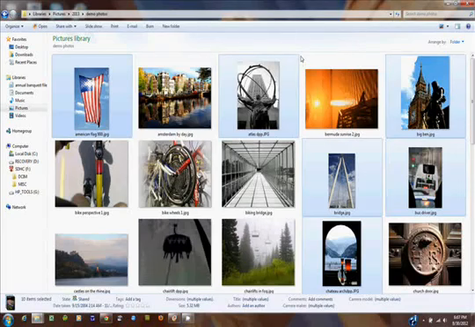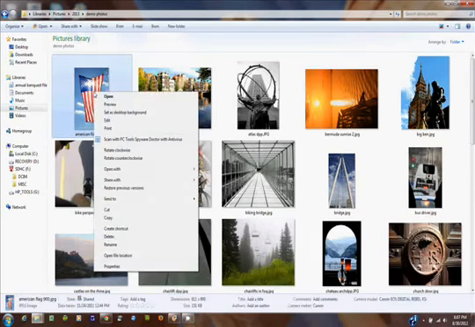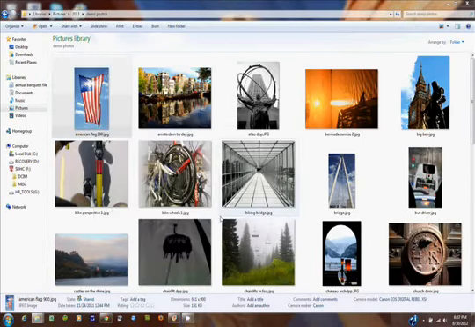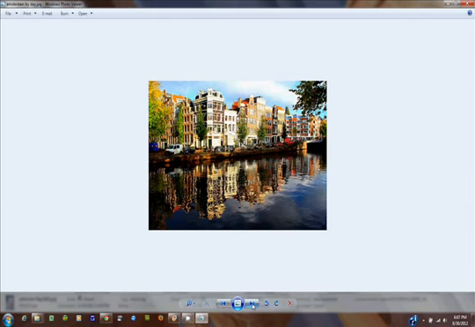Let's click anywhere, uncheck them. I'm going to double click on the American flag, and that will bring up a viewer. You could also right click on that, select open with, and try that again, Windows Photo Viewer. The pictures then appear, and I can fast forward or view these.